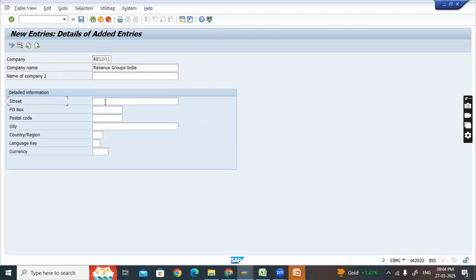Come down to the detailed information. Let's say it is located somewhere in MG Road. PO box is a 2-digit code. If you want, you can use it. If not, you can leave it blank. I'm using some random postal code. City, let's say Bangalore.